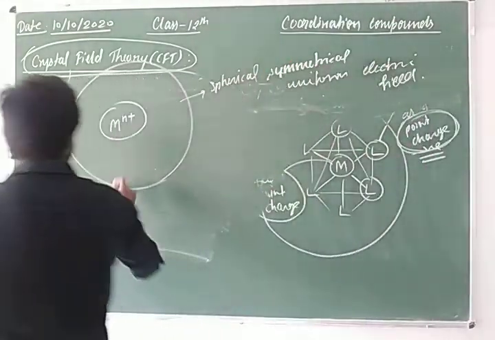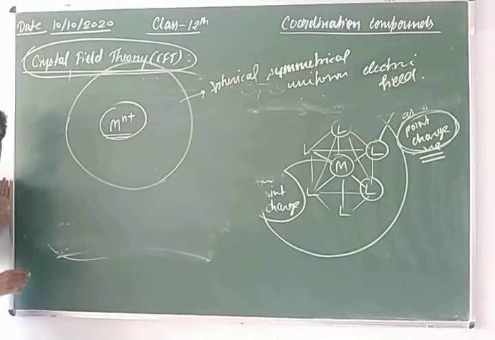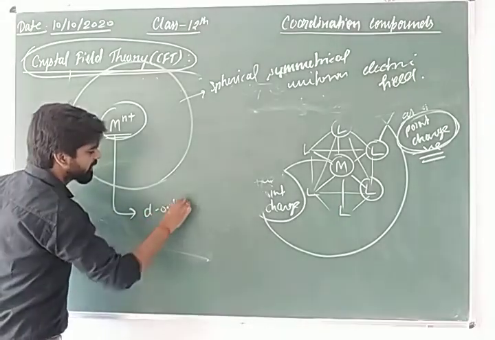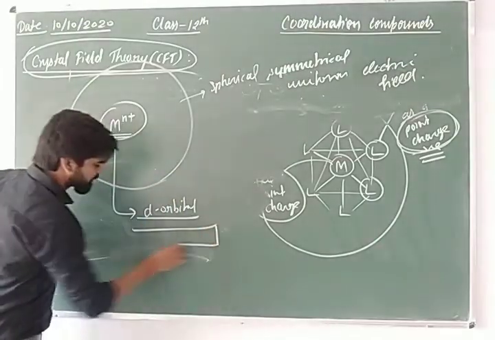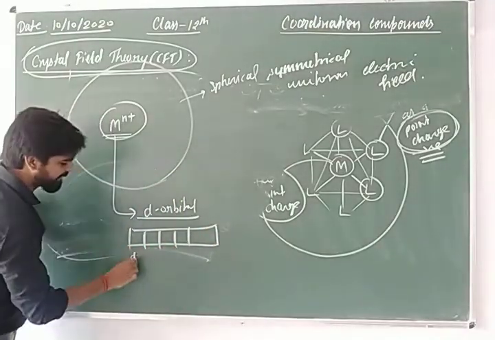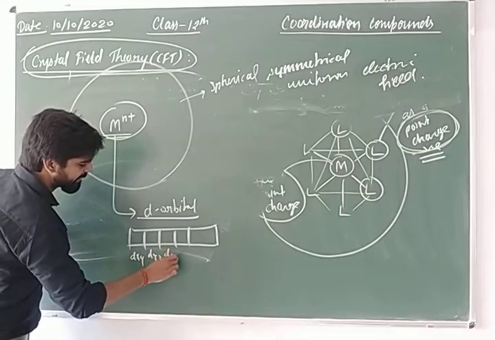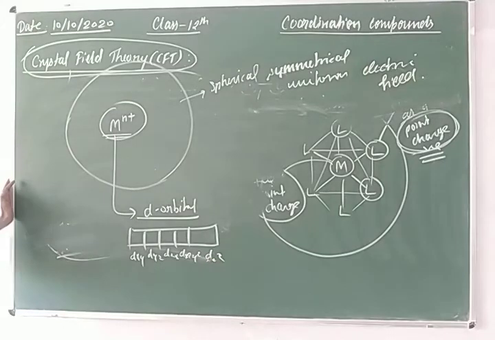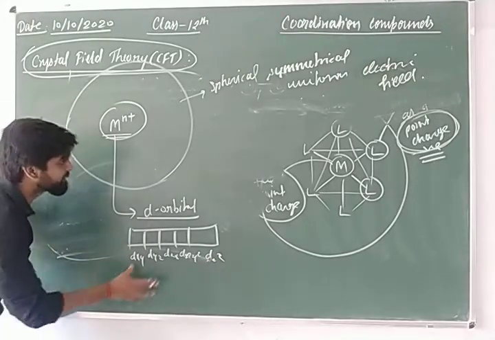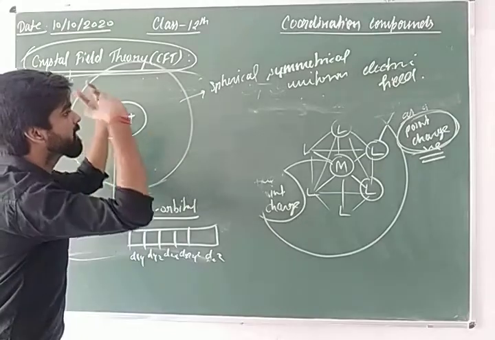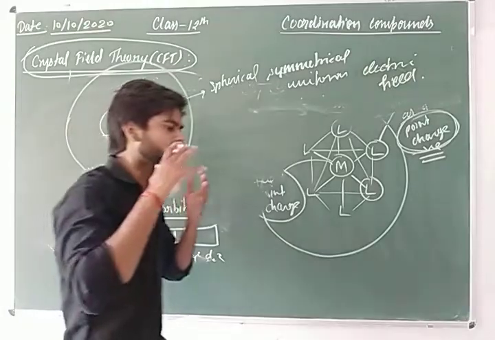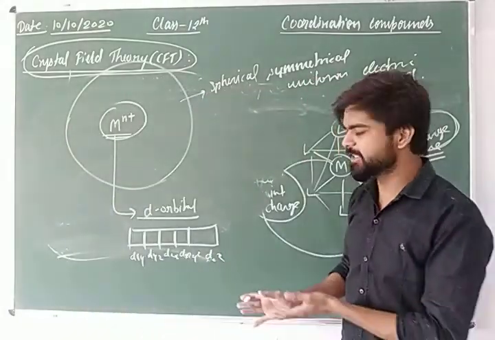And as you know, this metal ion is a transition metal, and transition metals always possess d orbitals. The d orbital contains 5 orbitals: dxy, dyz, dzx, dx square minus y square, and dz square. When these 5 d orbitals are present in a uniform symmetrical spherical electric field, their energy is equal.